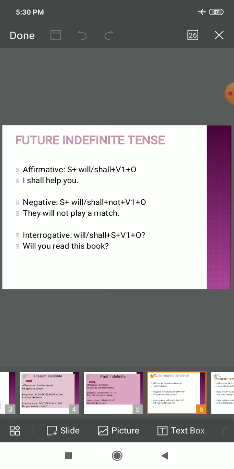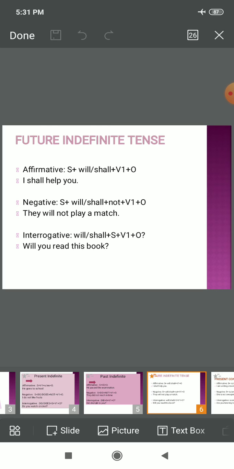But according to the modern English grammar, we may use will with all the subjects. The use of shall has been much more reduced with the passage of time. So if we use shall with I and we, that is also correct. If we use will with I and we, that is also correct.